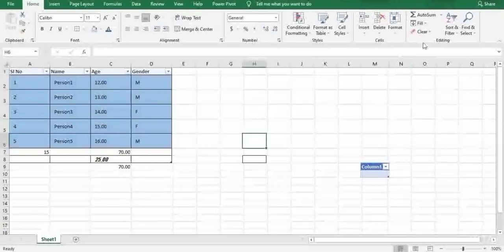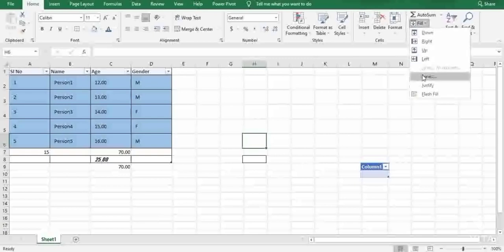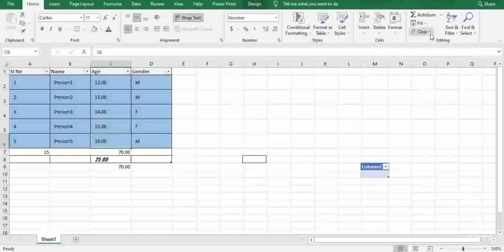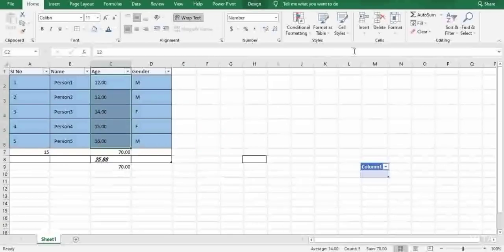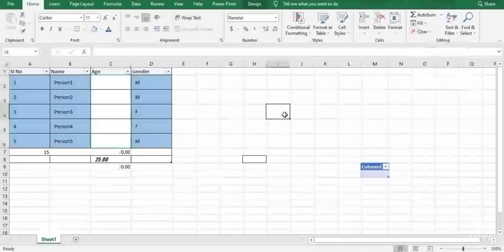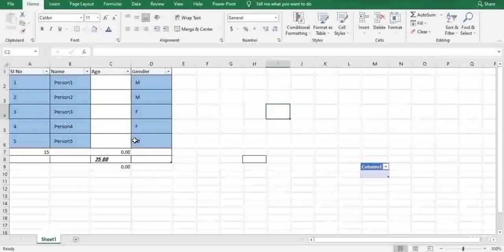Okay, so next, if you want to clear all, I'll just select this and clear. You can clearly see the data is completely cleared. Clear in the sense that it will completely vanish the cell. Here I have shown you by clearing a single data. It can also be done by selecting all these things and choosing clear all data. You can see the data is completely cleared. I'll just undo it. So this is how you do it.